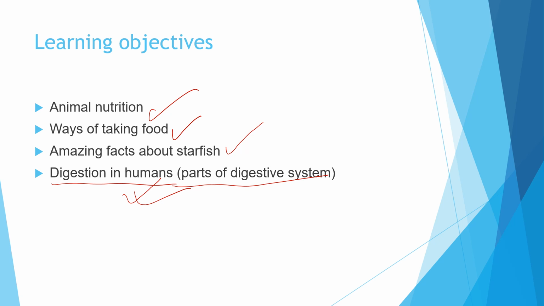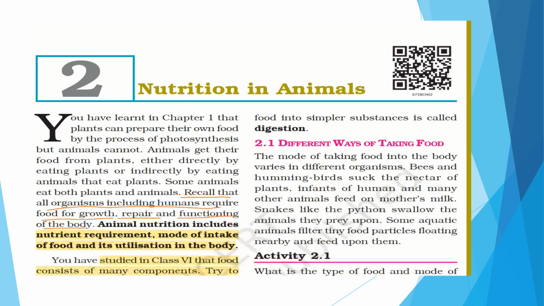So let's get started with today's episode of Nutrition in Animals. We are starting with the second lesson, Nutrition in Animals. In the previous lesson, in chapter 1, we discussed that plants can prepare their own food by the process of photosynthesis, but animals cannot. So animals get their food from plants either directly by eating plants or indirectly by eating animals.